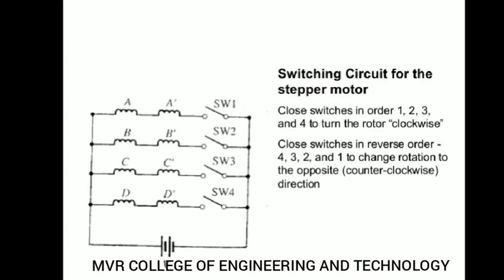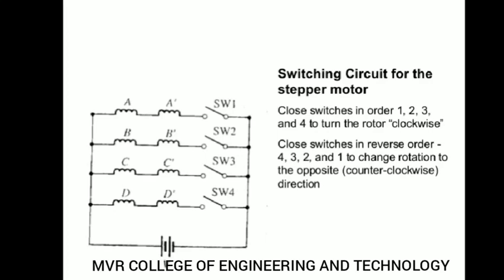Close the switches in order 1, 2, 3, 4 to turn the rotor clockwise. If you want to rotate your rotor clockwise, you have to close the switches 1, 2, 3, 4 in order. You can close the switches in reverse order also, 4, 3, 2, 1.